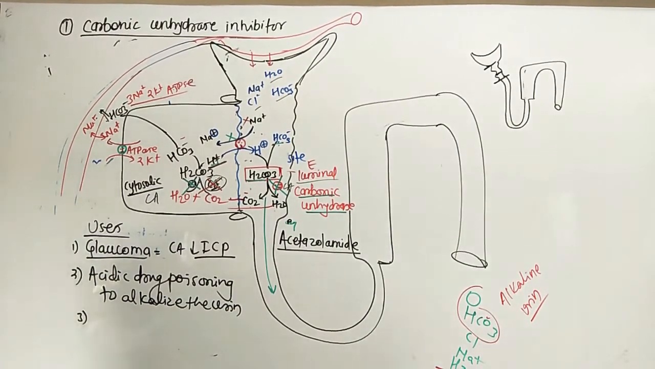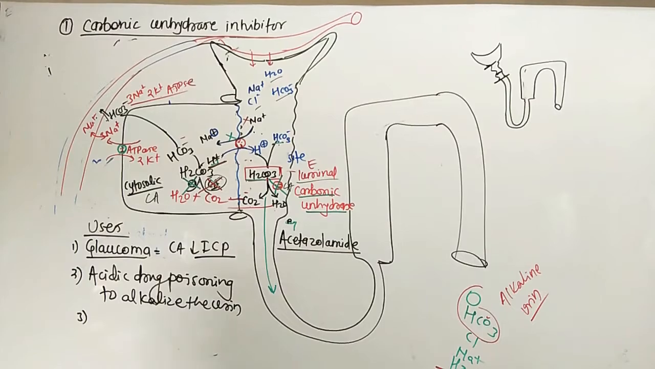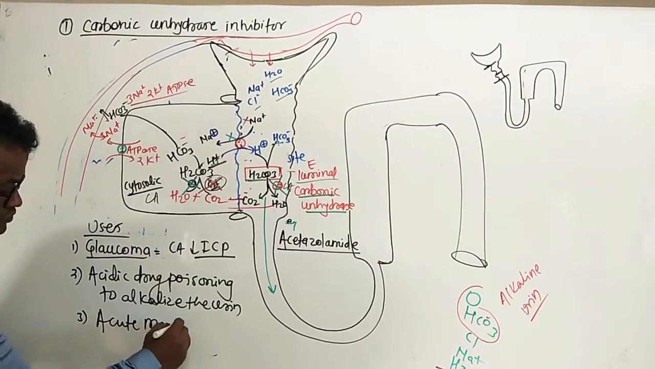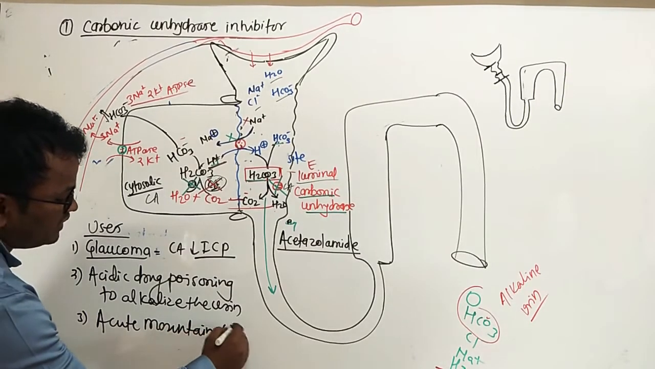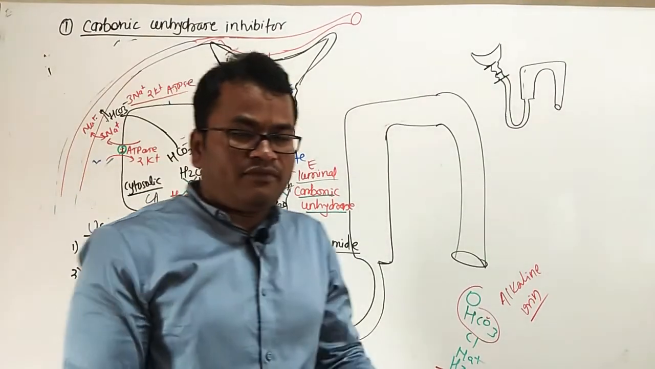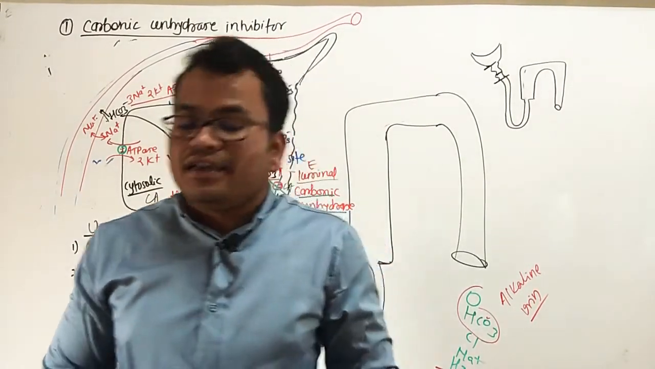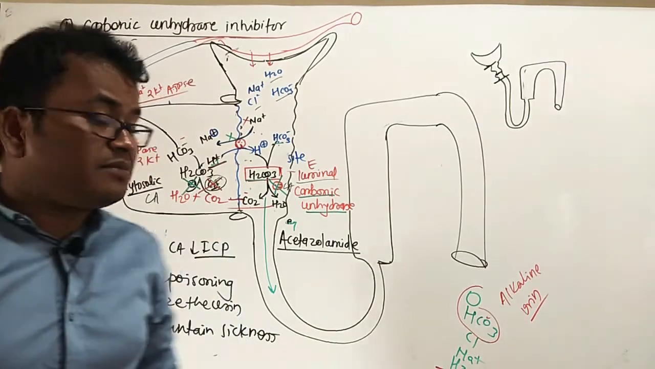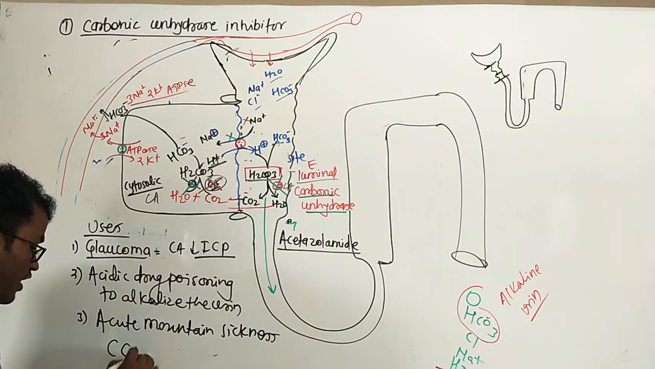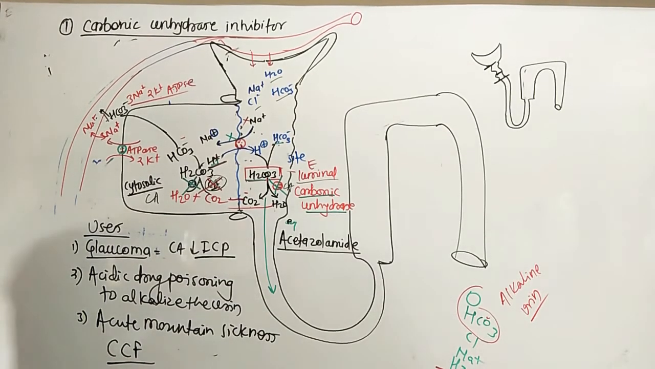Third use of this drug is acute mountain sickness. So what will it do? This drug will decrease the formation of cerebrospinal fluid. So it is useful for acute mountain sickness, and it is also used for miscellaneous purposes, that is, in congestive cardiac failure. These drugs are also used. These are the uses of these drugs.